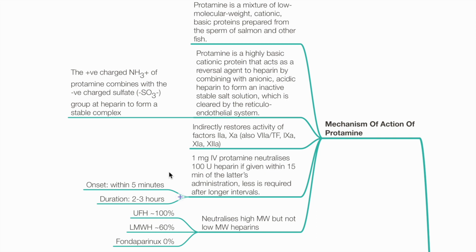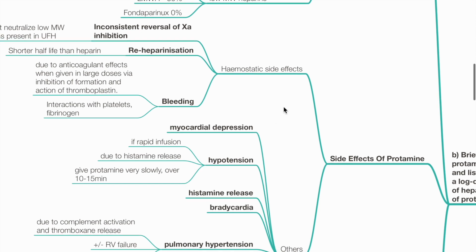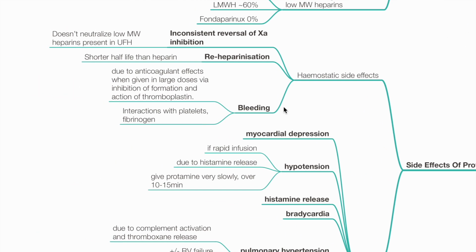1 mg IV protamine neutralizes 100 units of heparin if given within 15 minutes of the latter's administration. Less is required after longer intervals. Side effects of protamine: inconsistent reversal of factor 10A inhibition due to inability to neutralize low molecular weight heparins well, reheparinization due to shorter half-life of protamine versus heparin, bleeding due to anticoagulant effects when protamine is given in large